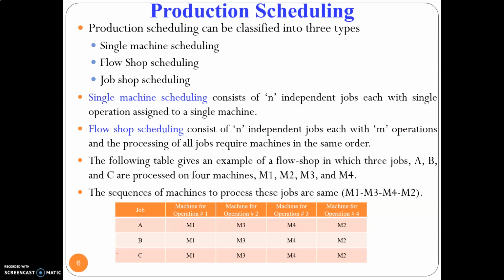Now we are going to see in detail about production scheduling. So production scheduling can be classified as 3 types: single machine scheduling, flow shop scheduling and job shop scheduling. Okay. When I say single machine schedule, as the name indicates, we will be having only one machine. Okay. So there will be only one machine.